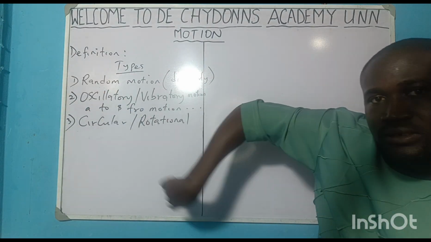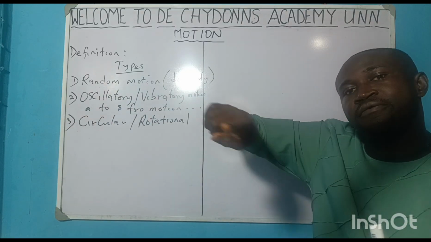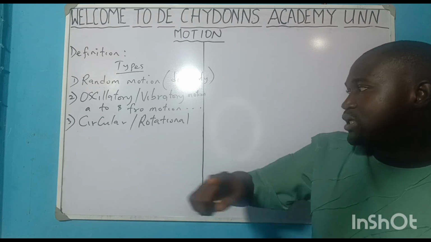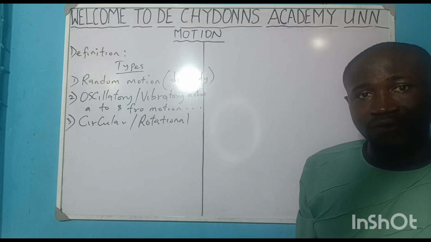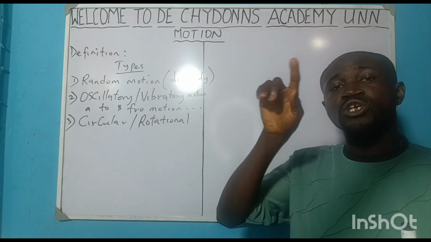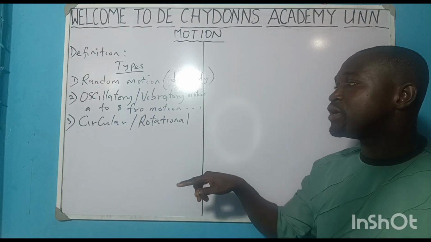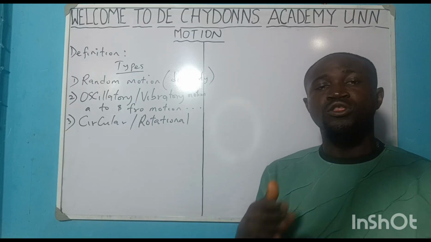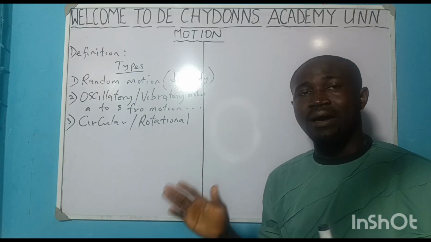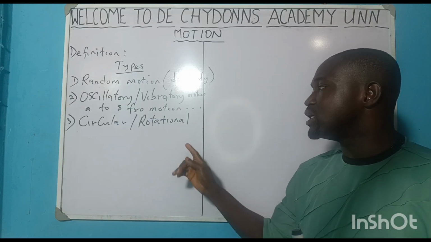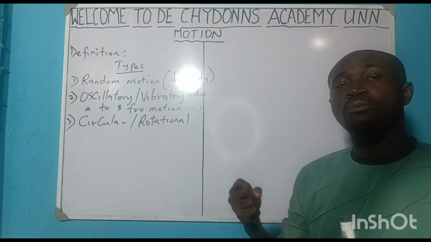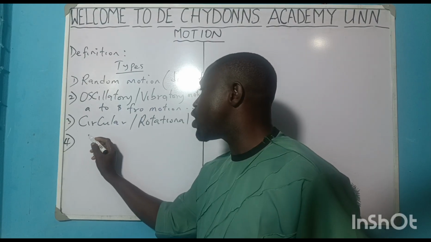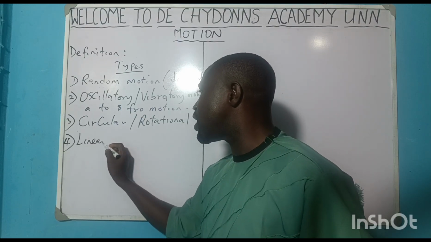Are you getting it? Like the motion of your ceiling fan is circular. Motion of a standing fan, even rotation of the earth, all of them move in a circular path. So motion or movement of a body around a circular path is called circular or rotational motion. Then the next one we have here is what we call linear or translational motion.